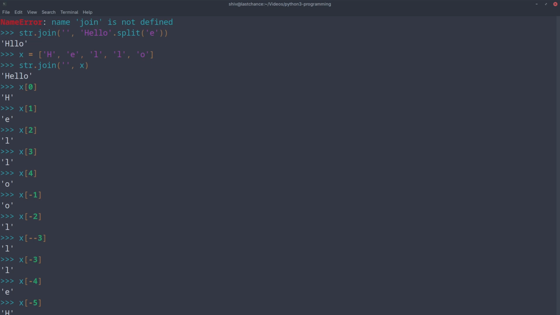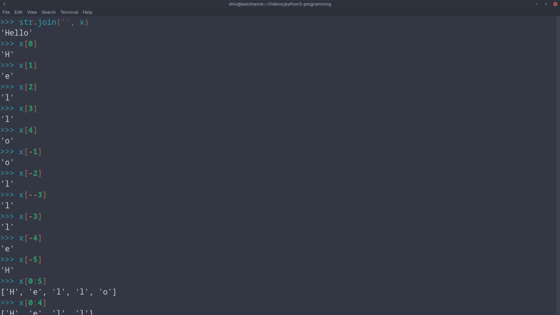Similarly, you can take string slices. So X, and if you want to select the full string, you say 0 colon 5. When you do 0 colon 5, it takes all the string, 0 to 5. But if you do 0 to 4, the last O will be omitted. If you take 0 to 3, one more L will be omitted. If you do 0 to 2, then one more L will be eliminated. At this moment, it is a list.